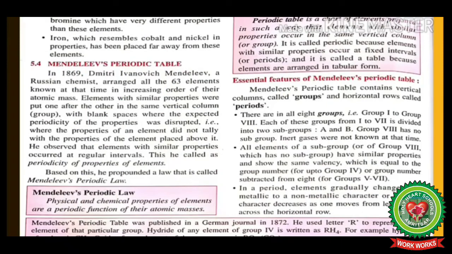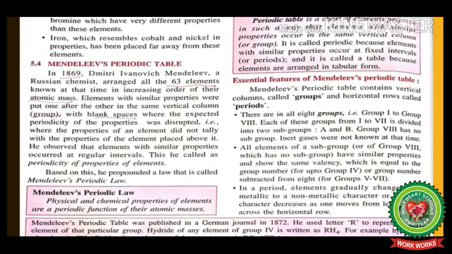Now open page number 80 of your concise chemistry book and start reading with me. Mendeleev's periodic table. In 1869, Dmitry Ivanovich Mendeleev, a Russian chemist, arranged all the 63 elements known at that time in increasing order of their atomic mass. Elements with similar properties were put one after the other in the same vertical column (group), with blank spaces where the expected periodicity of the properties was disrupted.